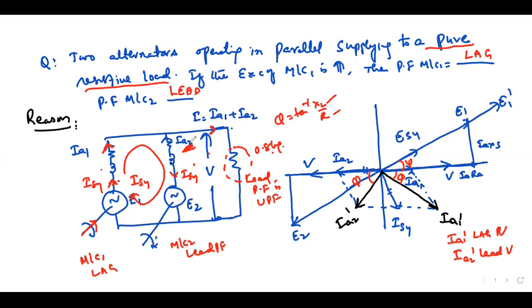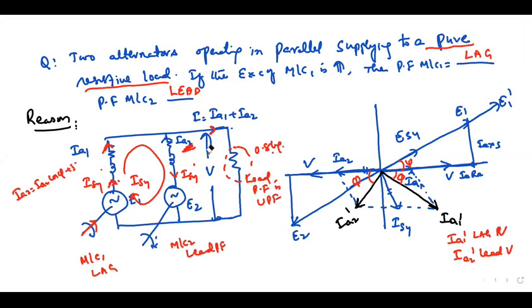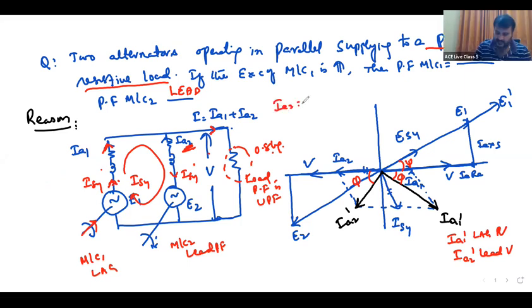Are you getting the point? IA2 is equal to IA cos phi plus j IA sin phi.